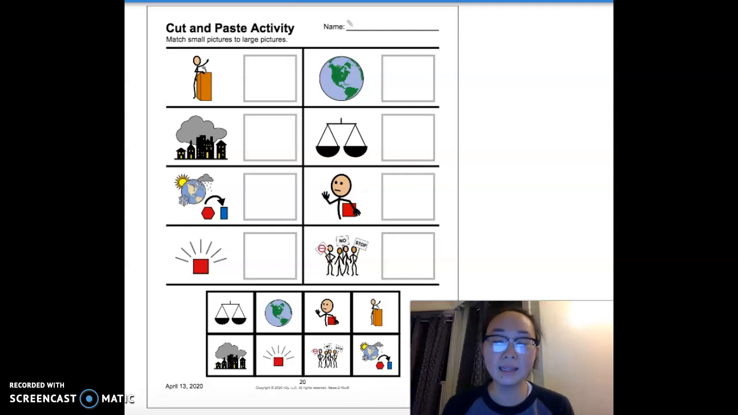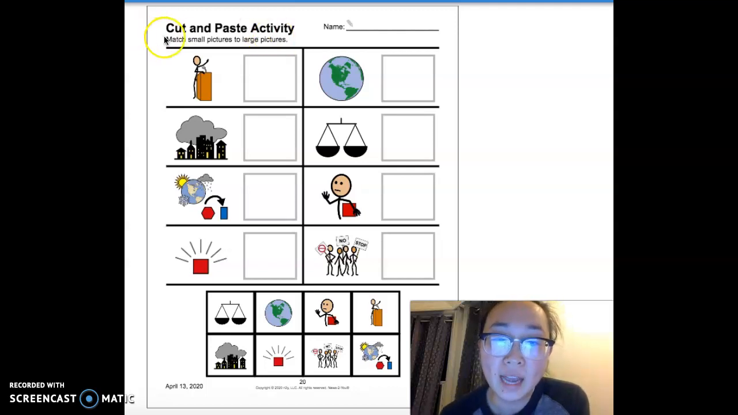Hello, this is the cut and paste activity. Not everyone has this in their work packet. So if you don't have this page in your work packet, you don't have to watch the video. You can, but you don't have to. You can watch the other video. It will have the worksheet that is in your packet, which is the think page. But for those of you who do have this page, we have the cut and paste activity.